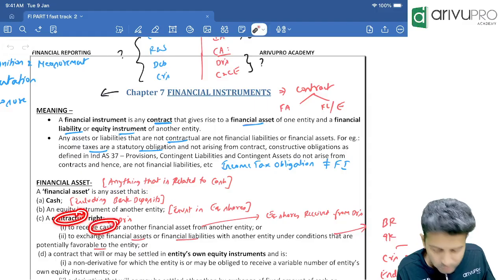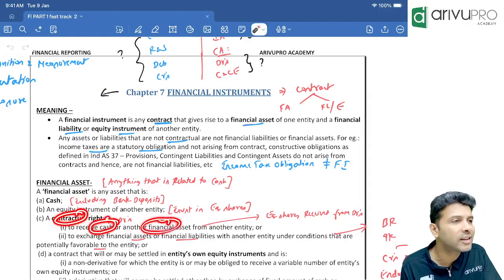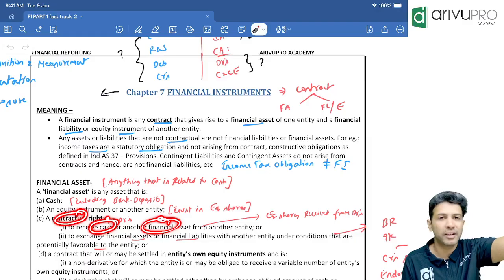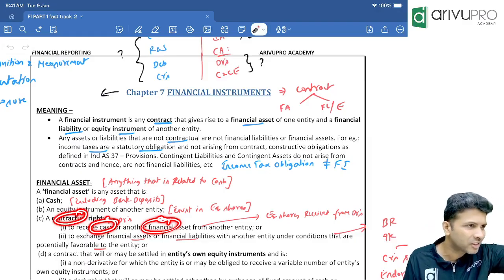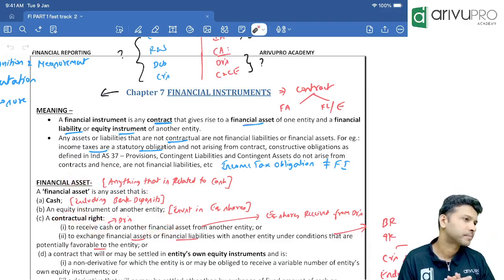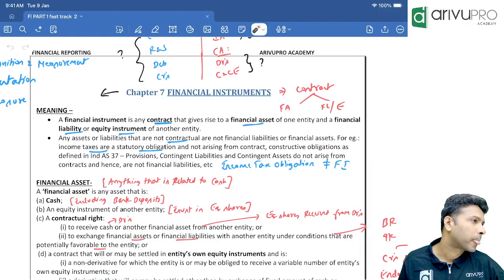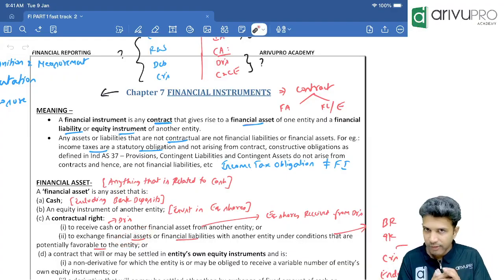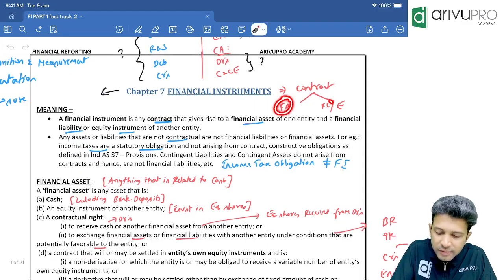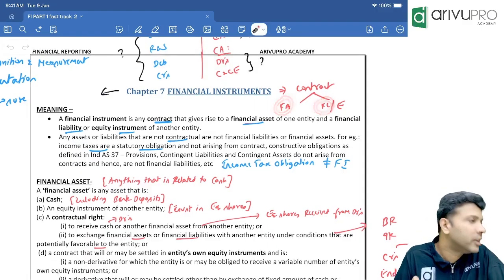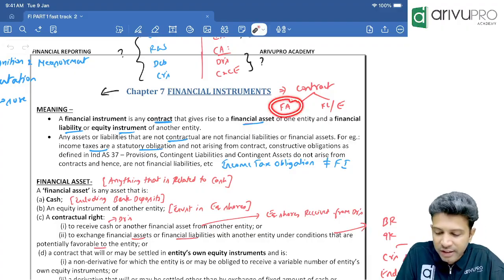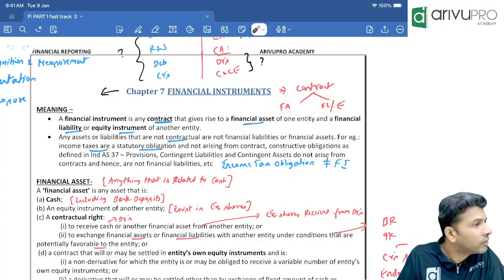A contractual right to receive either cash or any other financial asset. Meaning instead of paying cash, if Jayant gives me his company's equity shares, right? That is also financial asset. Comfortable, sir? Once more or okay so far? Any confusion? No? Okay. Fourth one is a contractual right where we will exchange financial asset, financial liability under favorable condition. Once more. A contract where we will exchange financial asset, financial liability under favorable condition.